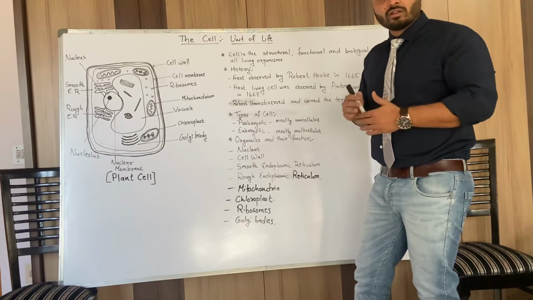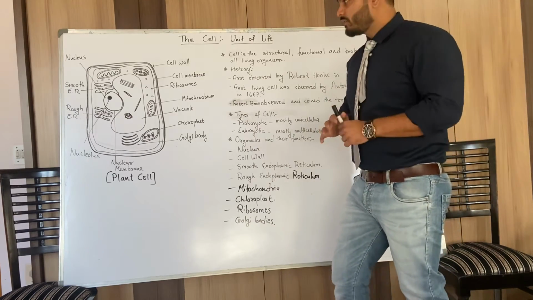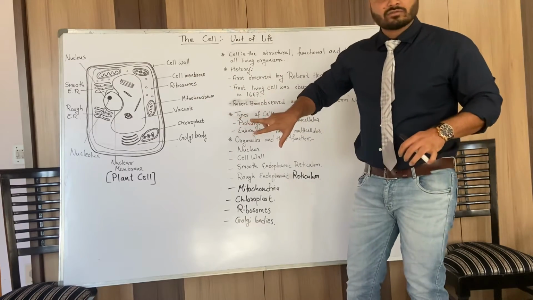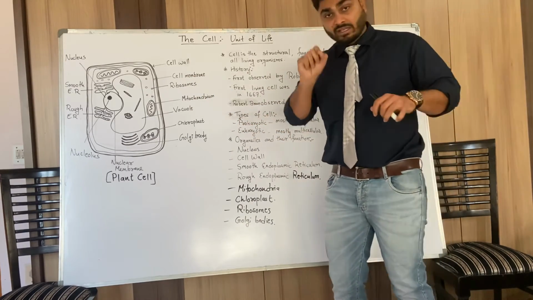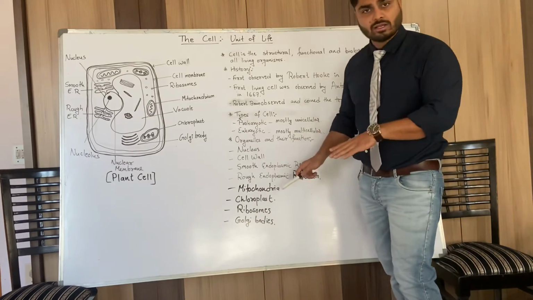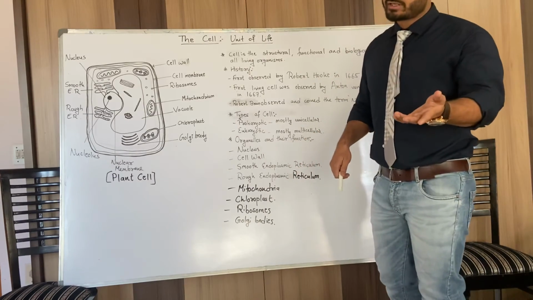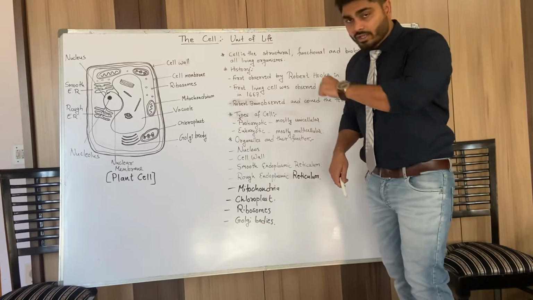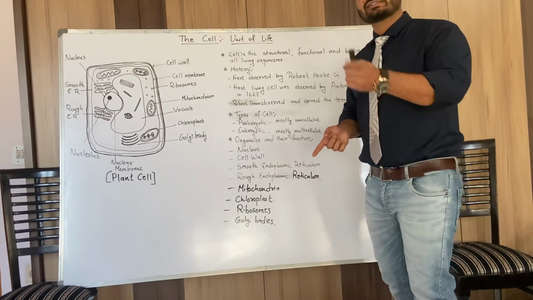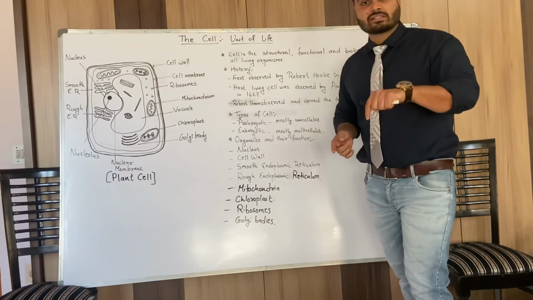The other set is very rough because there are dots, and these dots are the ribosomes. The endoplasmic reticulum is involved in protein synthesis as well as lipid synthesis. Lipid means fat.